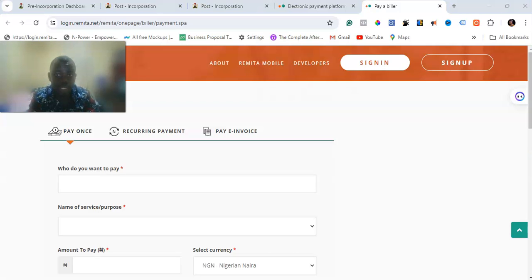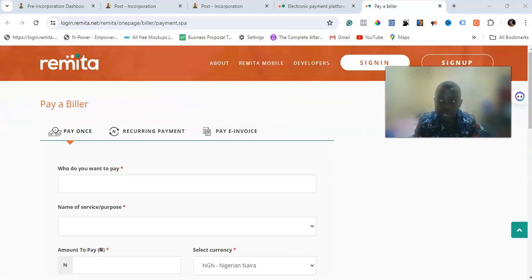You are trying to make a purchase and you click on pay a biller. So it will now bring up options whereby you'll be able to fill in and then make payment to the Corporate Affairs Commission directly. I'll show you what you are going to do in this process very quickly. So this is what you should be getting at the end of the day, right?